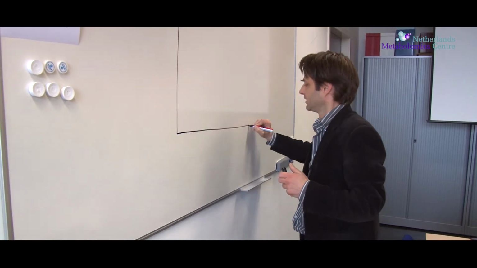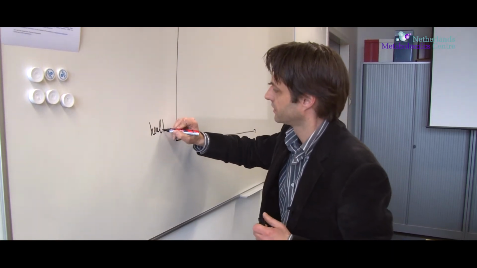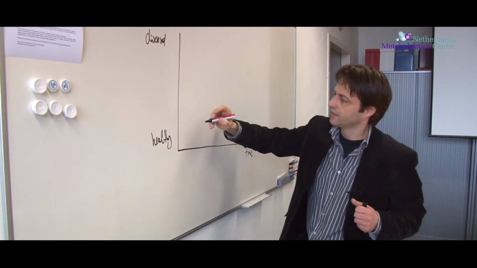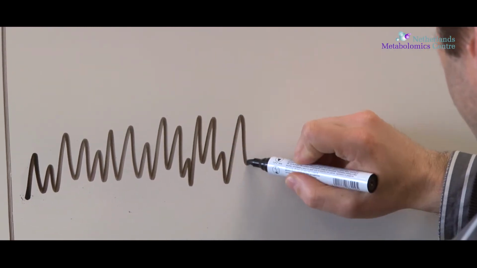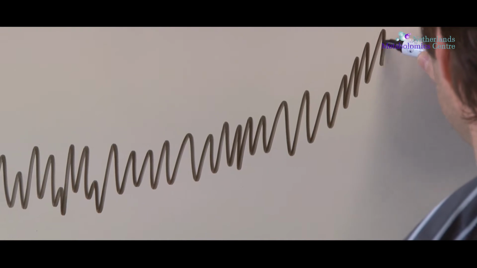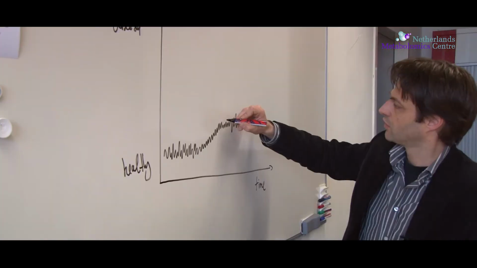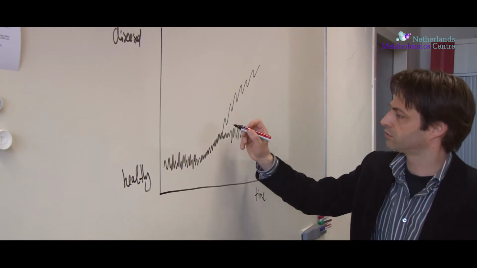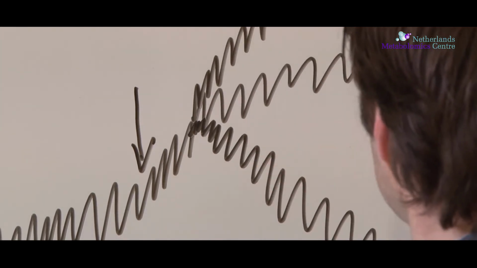If we have here a time axis, and here we say whether someone is healthy or diseased. If someone is healthy, we cope with a lot of challenges, but still we remain healthy. We can have enough metabolic flexibility, and at a certain moment, for example, we get obese, but we can also stay healthy without getting diabetes, or we develop diabetes. And what we want to understand is why certain people develop diabetes and others not. And we want to find the proper biomarkers for that.